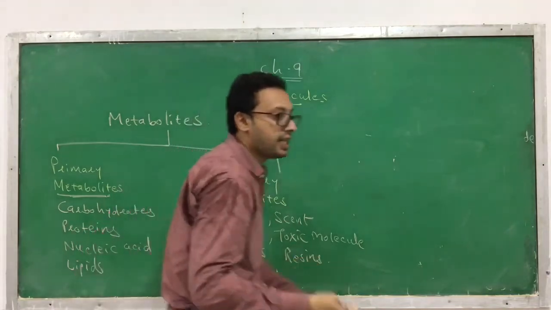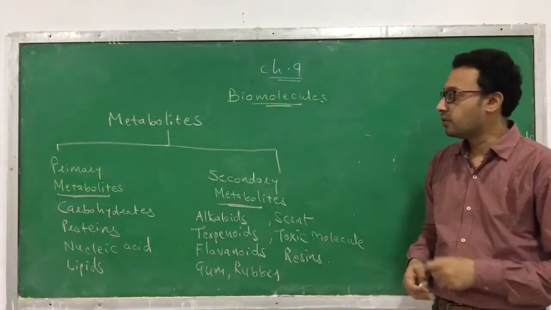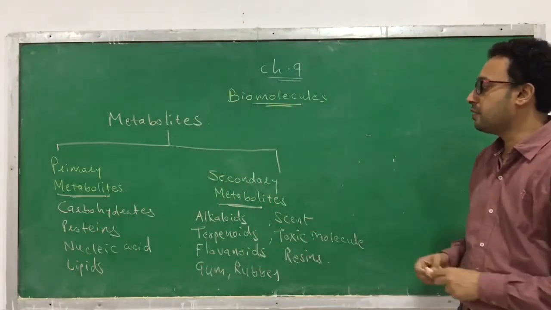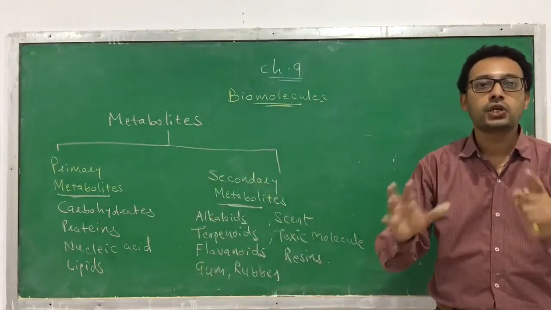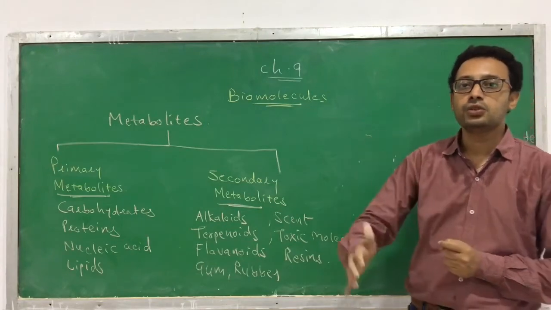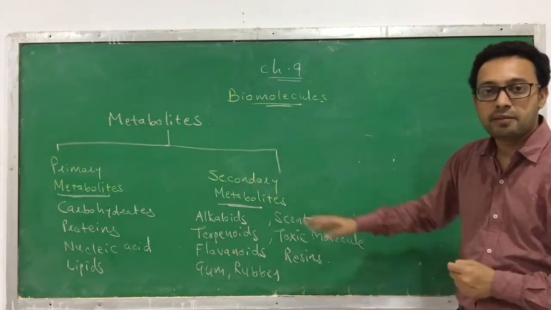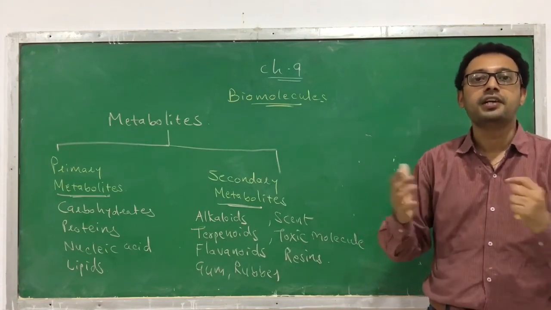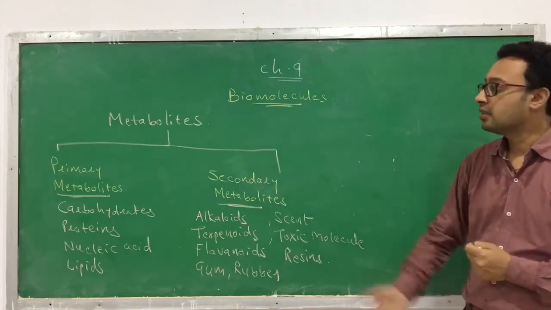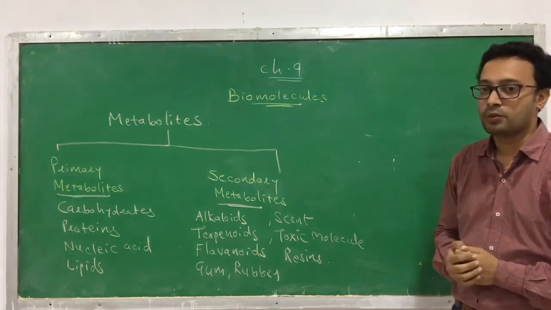So these are the primary and the secondary metabolites. Primary metabolites have an important role in physiological function. The secondary metabolites' function is still not known to us. That is an unknown function they have.